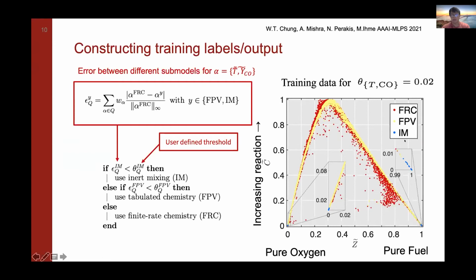We see that inert mixing is assigned near the pure fuel and pure oxidizer streams when there is no reaction, which is pretty accurate too. And we see that finite rate chemistry is basically assigned in regions outside of the flamelet branches.